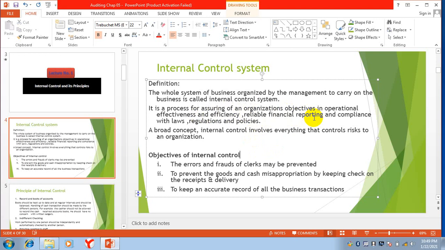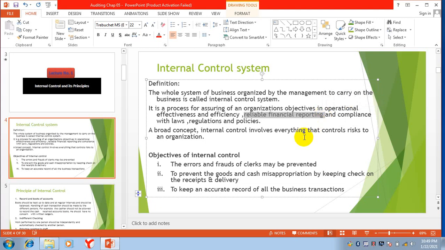Reliable financial reporting and compliance with laws. They set a system in which financial reporting is reliable.